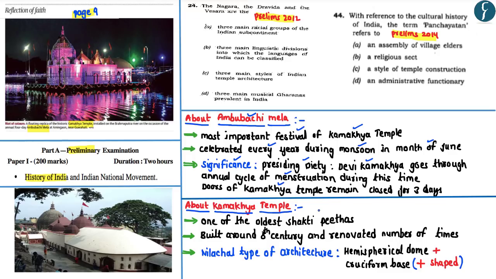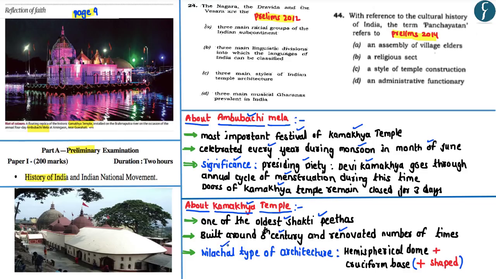One of the main beliefs and cultural traditions in Hinduism is the worship of the goddess. In this regard, the Shakti Pithas refer to the places of worship or the temples which are dedicated to the goddess. So if one looks at it, the Kamakhya temple is considered to be one of the oldest Shakti Pithas in India. The Kamakhya temple was built around the 8th century, and since then it has undergone renovations a large number of times. So because of such renovations over a period of time, the Kamakhya temple has come to acquire a unique and indigenous type of temple architecture referred to as the Nilachal type of architecture.